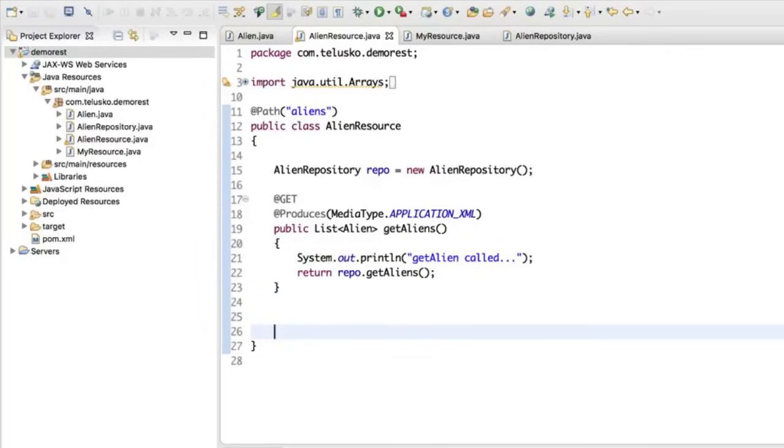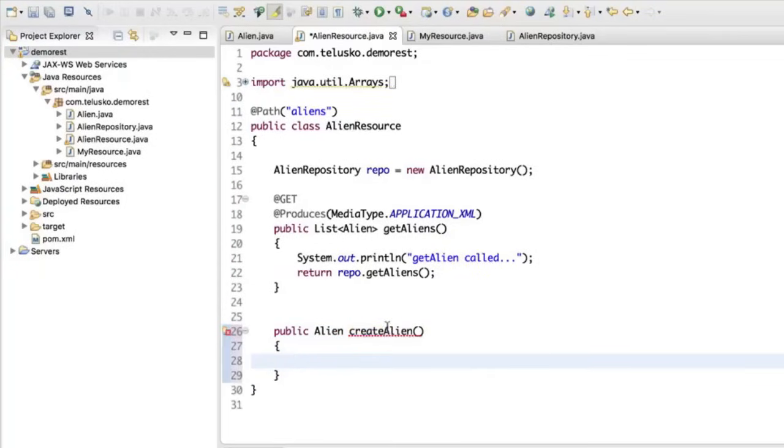Now, the question arises: for what type of request do you specify that you are creating a new resource? So what I'll be doing is creating a method here, which is public, and which returns an alien object. Let's name it createAlien. This takes an alien object, and that's the amazing part: you can directly send data from the client and accept it here. Let's name it A1, and let's return the same alien object itself.